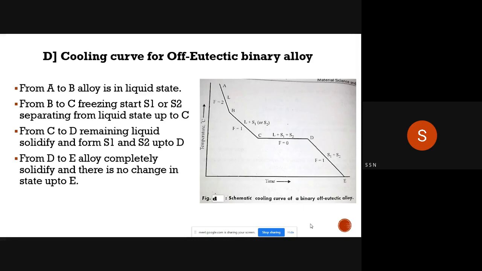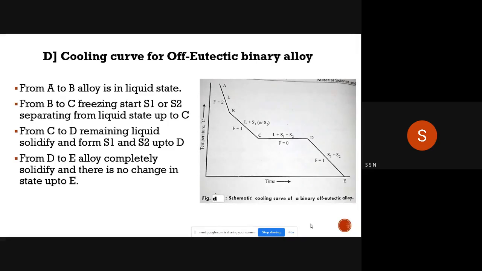From C to D, the solidification has started completely, and we have three different phases there, liquid phase and two solid phases, S1 and S2. From D to E, purely two solid phases we have got, that is S1 and S2.